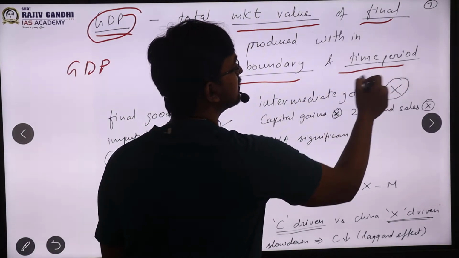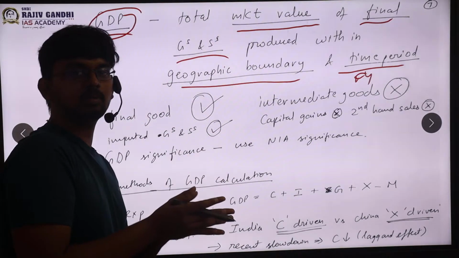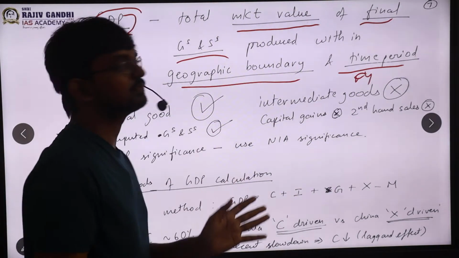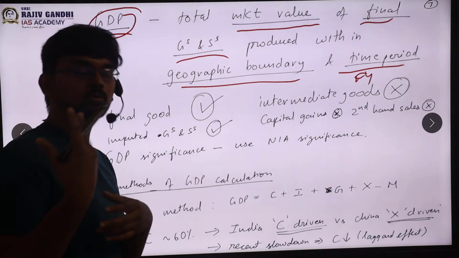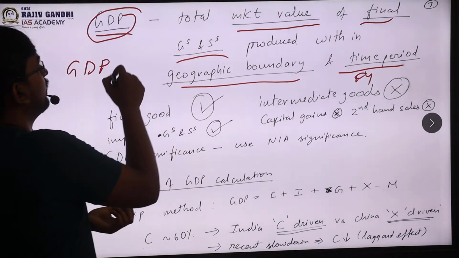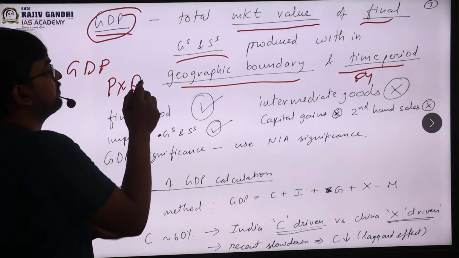The time period is nothing but a financial year. The financial year starts on April 1st and ends on March 31st. So within this period, I'm going to calculate the market value, price into quantity, of all the final goods.